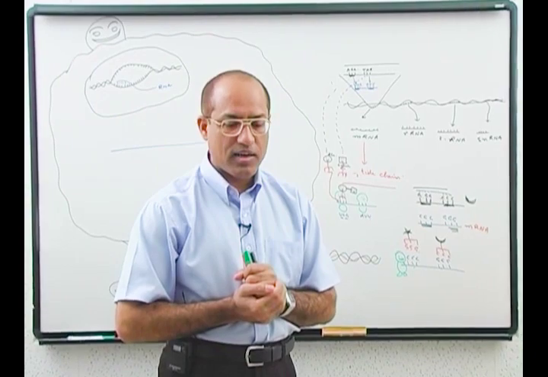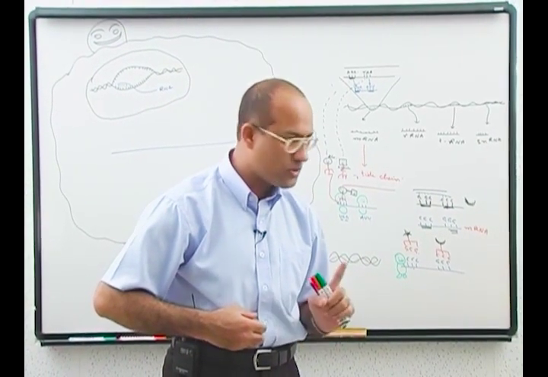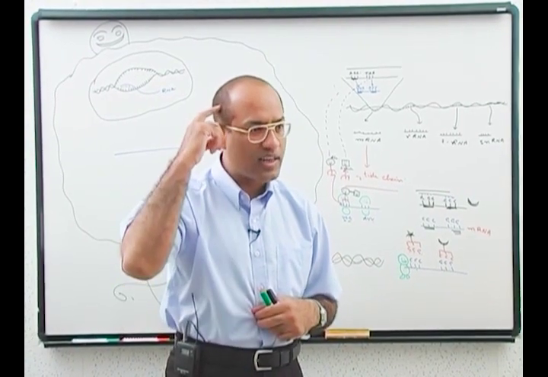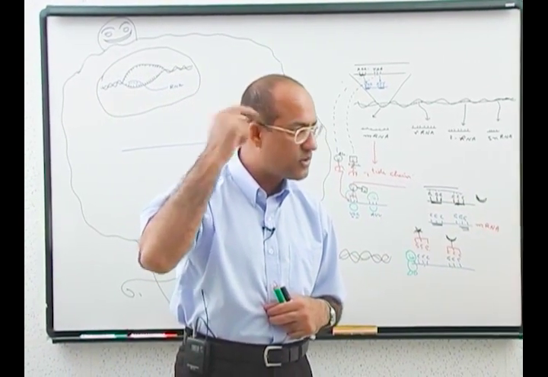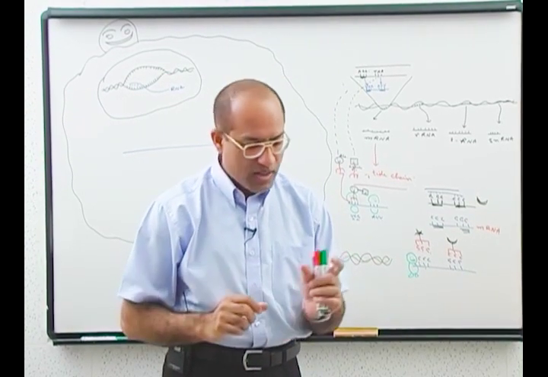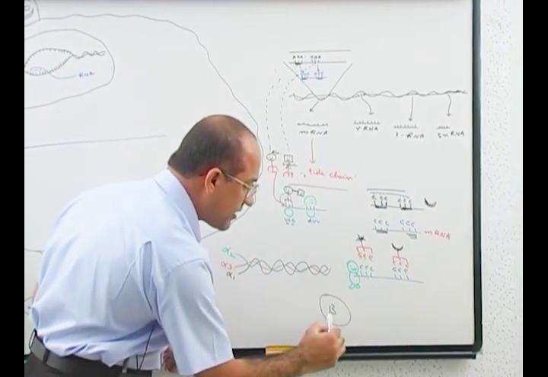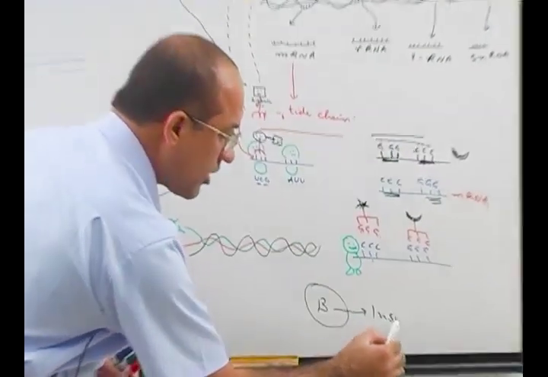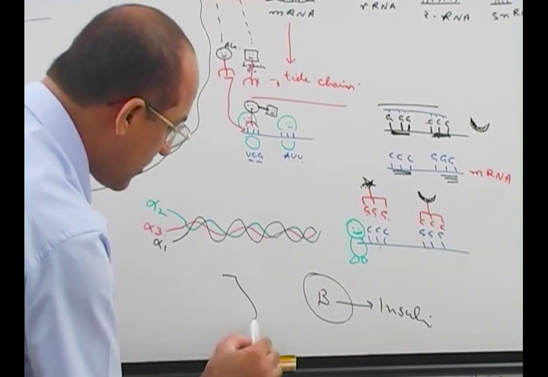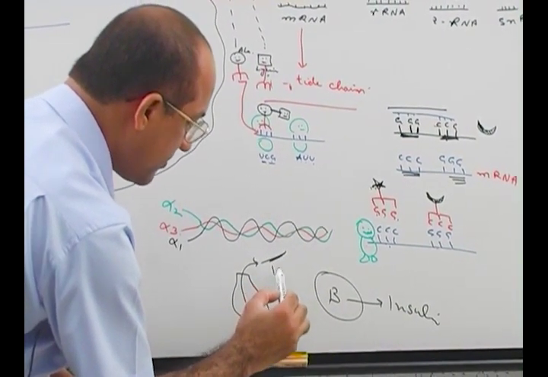You know, beta cells of the pancreas produce insulin, you know that? And hair follicles produce keratin. Suppose this is the beta cell of the pancreas. It is producing insulin. And here is a hair follicular cell and it is producing keratin.